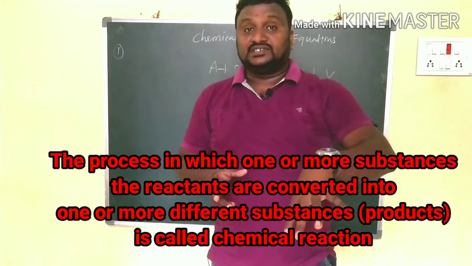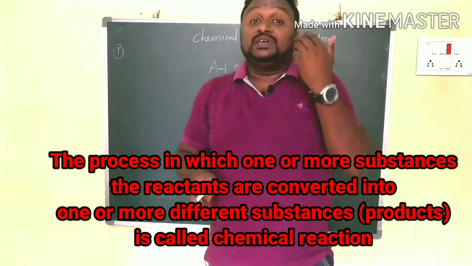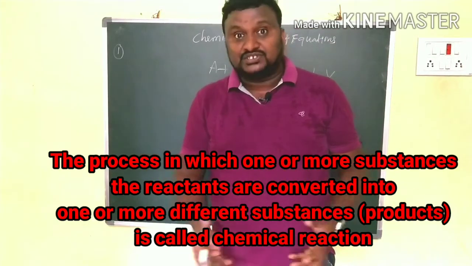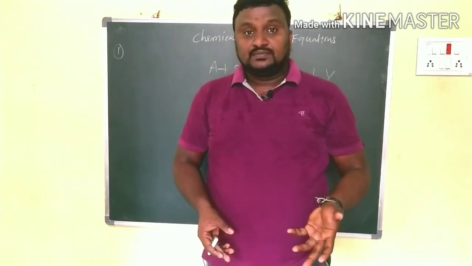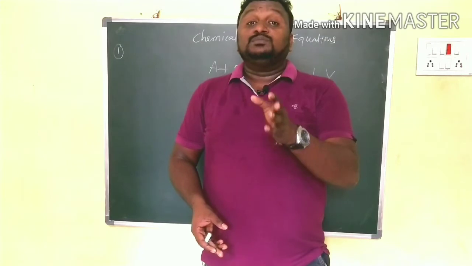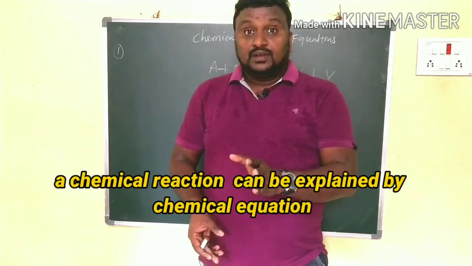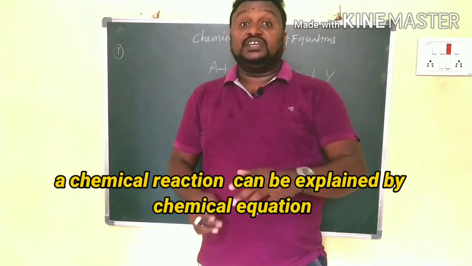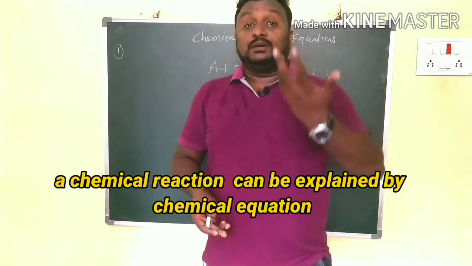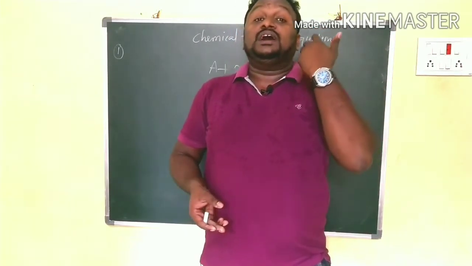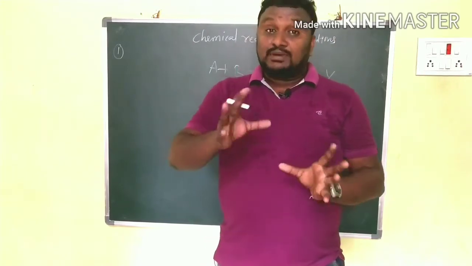The chemical reaction is shown with an equation, which is the chemical equation. A chemical equation represents which substances participate in the reaction, their ratio, and after the reaction how they are formed and what their properties are.